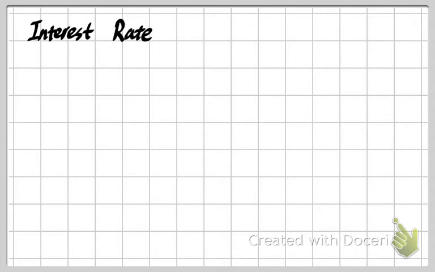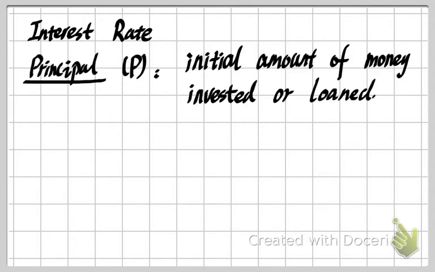To introduce the interest rate, the first thing we need to do is explain several important terms. The first one is the principal. So what is a principal? Generally the principal is denoted by P, and it is the initial amount of money invested or loaned. For example, if at the initial time we want to deposit $10 into the account, then 10 is our principal.